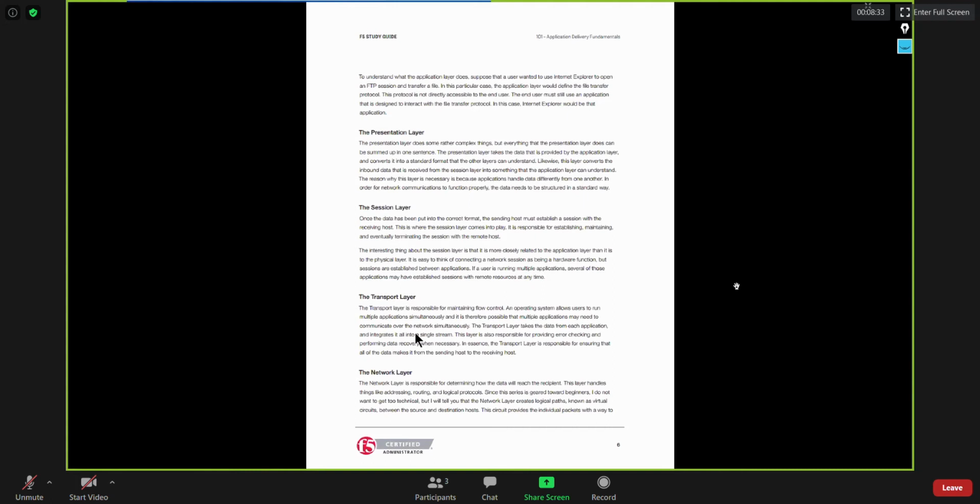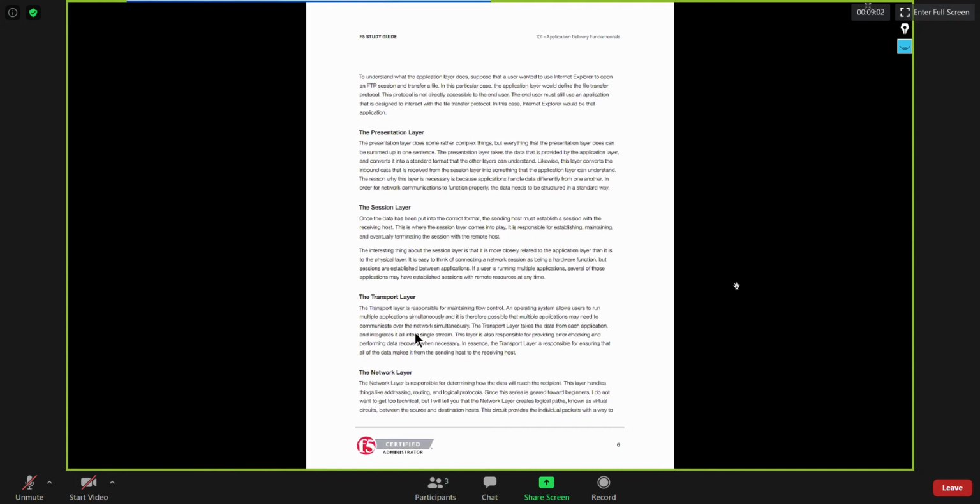So UDP is a connectionless protocol, whereas TCP is a connection-oriented protocol. When I say connection-oriented, it means that first the sender will perform the three-way handshake, and only after that will the sender be able to send the data. Once the three-way handshake is completed, only then can the sender send data.